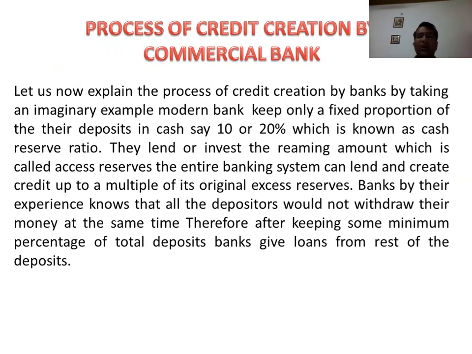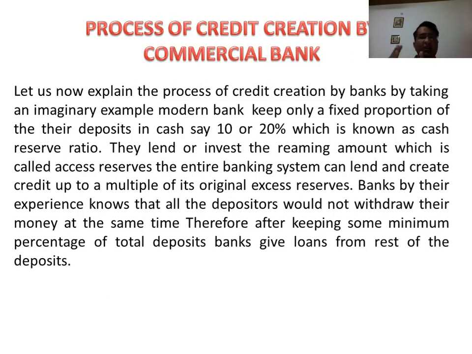Banks will keep only some fixed proportion of their deposits as cash, like maybe 10%, 20%, 7%. This is fixed by the RBI, which is known as the cash reserve ratio. At present it is known as the LRR, legal reserve ratio. It is the total of the CRR plus SLR. The remaining amount they lend or invest, which is called excess reserve, and the entire banking system lends and creates credit up to a multiple of its original excess reserve.